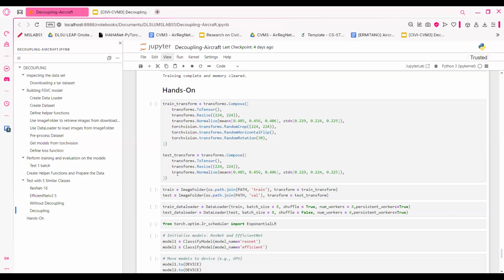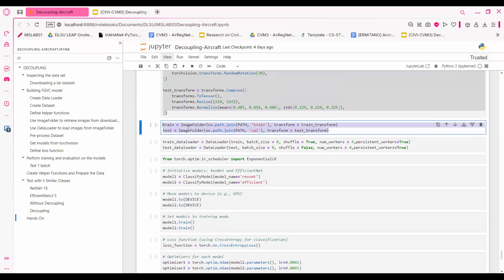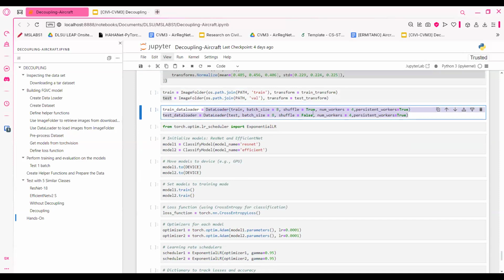So here I have we perform data augmentation. We get the paths to the training models, the training data and then the testing data. We load the data, which is we set the batch size to 8 for now since my memory is low. And then set num workers to 4. Why 4? Because my CPU has 4 cores. So if I want to use all the 4 cores, I'm going to set it to 4. Depending on you, maybe some of you have 2 or 8 cores. But here for now, I'm going to be using 4.